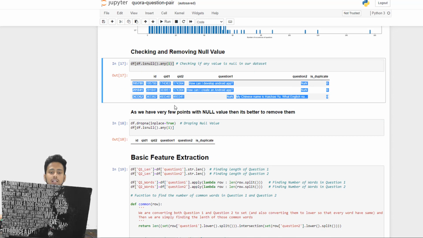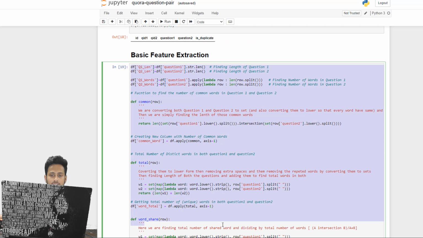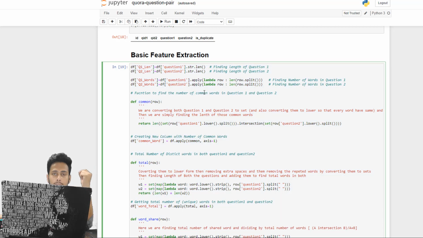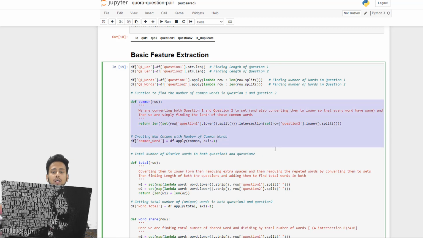So here I also wrote that as there are very few null points, we are simply going to remove them. And then here comes the most interesting part of our entire project, and also one of the most important parts of the data science life cycle, which most people neglect. From this stage they just transform words into vectors, or some form of numerical data, and then apply some model, which is not the perfect way to do this, because that is the very simple way. But here is the most important way that you should do it, and the technique that we are going to use here can also be applied in multiple fields. So pay close attention. Here we are doing feature extraction.